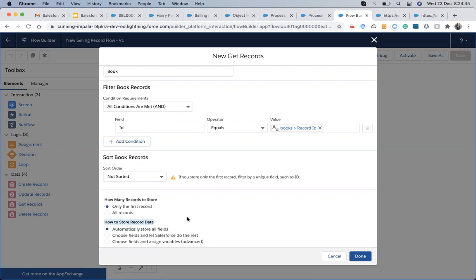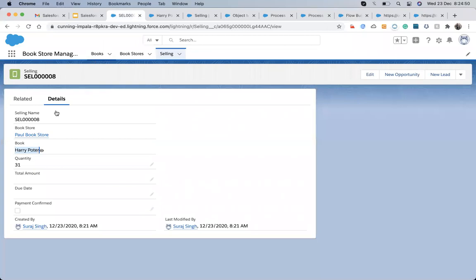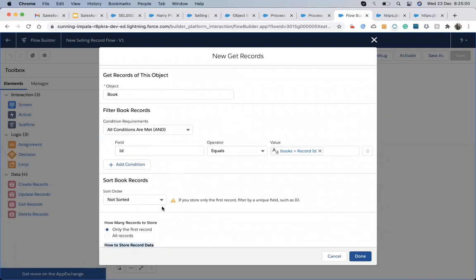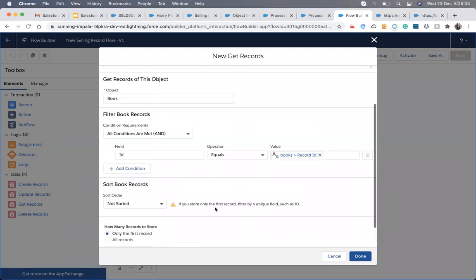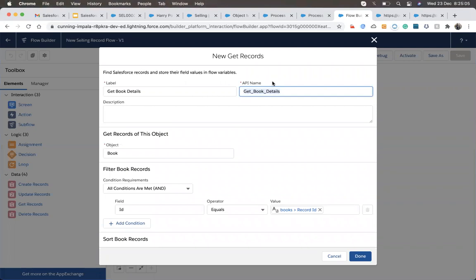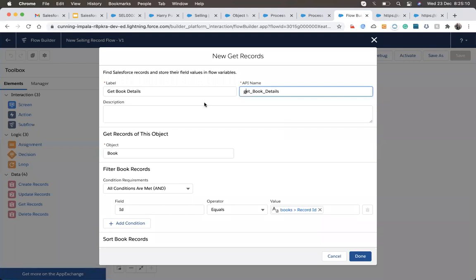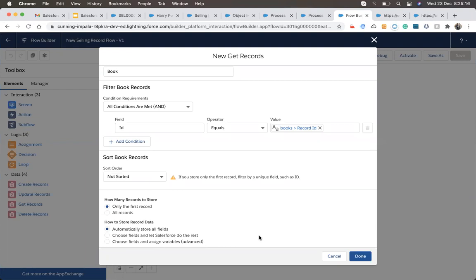It means that this book object has these fields: book name, book price and owner. All those fields are available up here. So if I choose this option, it will store all the values in this variable, the get book details variable. The API name is used for that. Whenever we write a name, the label can be capital, but the API name starts with a small letter.